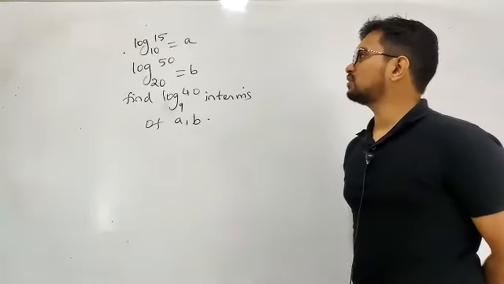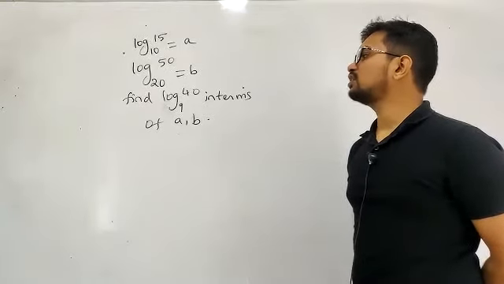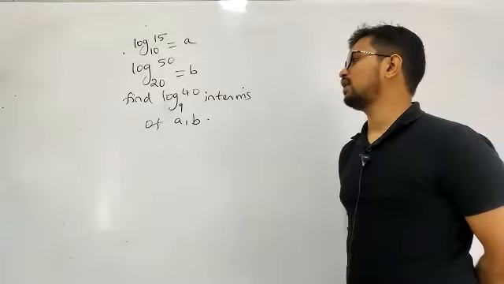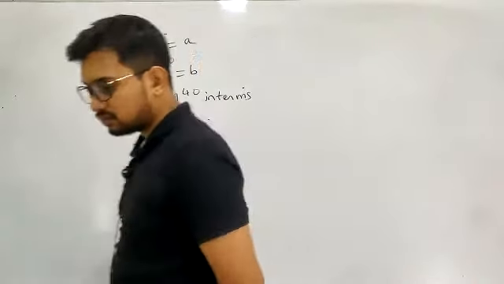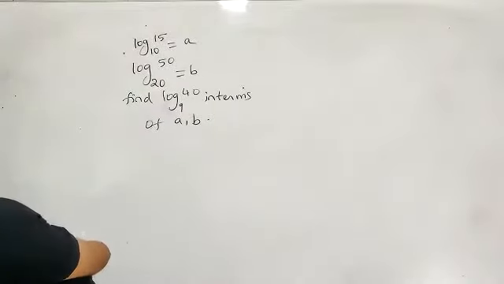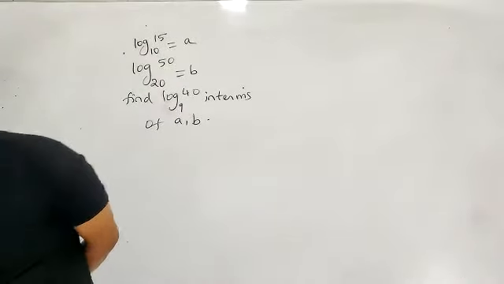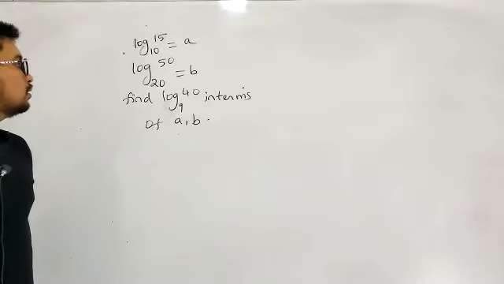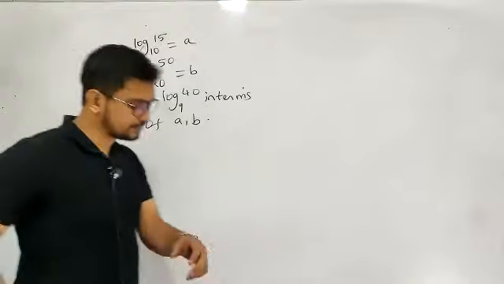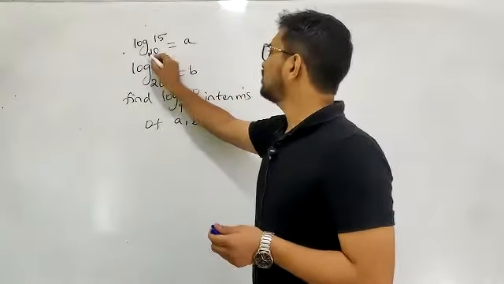Log 15 to the base 10 is A, log 50 to the base 20 is B. Then find log 40 to the base 9 in terms of A comma B. Okay, let's see. Here there is something given as base 10.